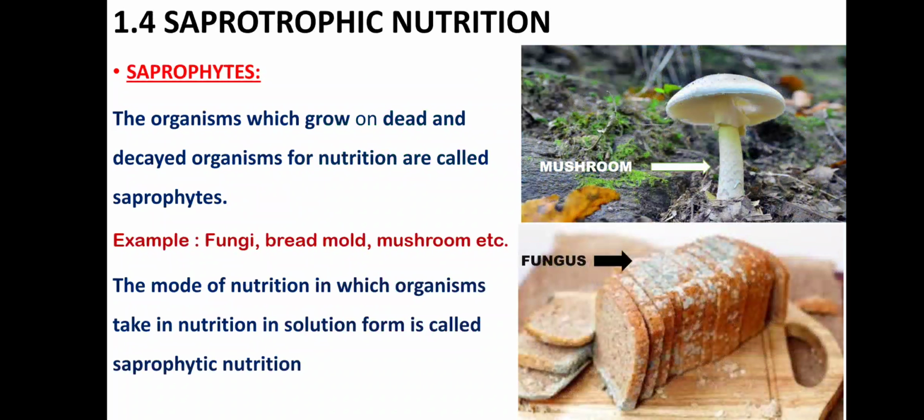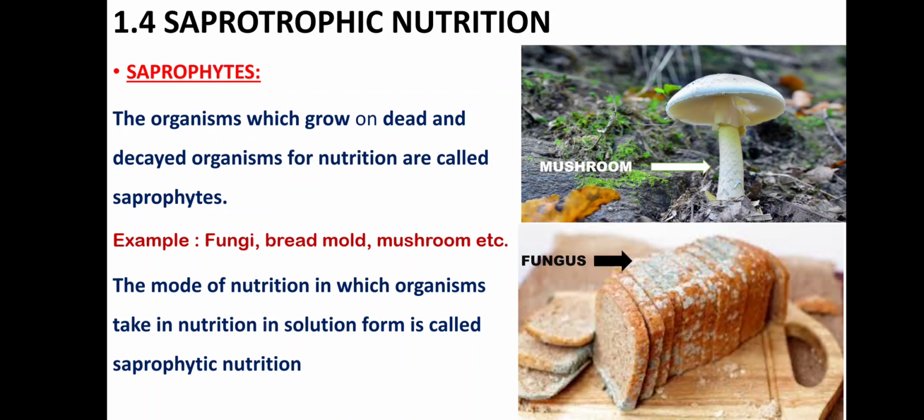Now after this we are going to see the saprophytic mode of nutrition. Now what is the saprophytic mode of nutrition? Saprophytes are living organisms which grow on dead and decayed things which are thrown outside, especially in the monsoon, or you can say in the rainy season. These are seen growing on all kinds of organic materials like leather, wood, or any other material which is organic. Here we will be able to see mushroom.